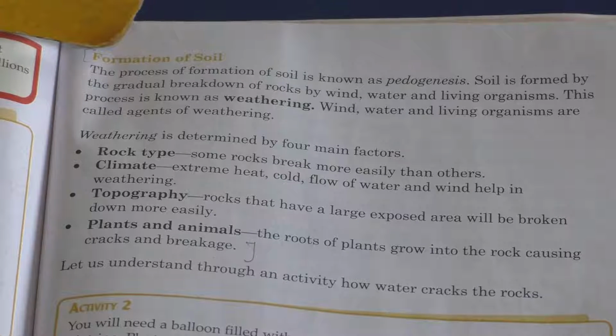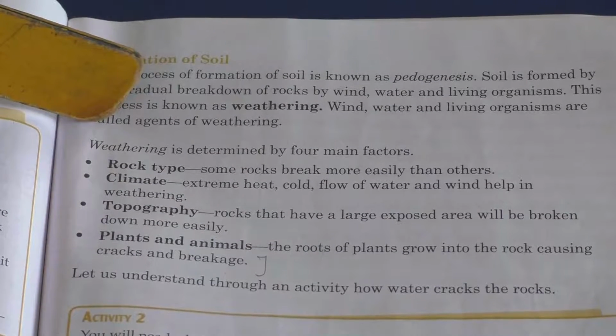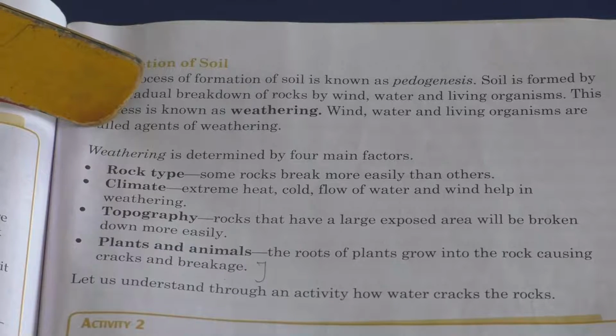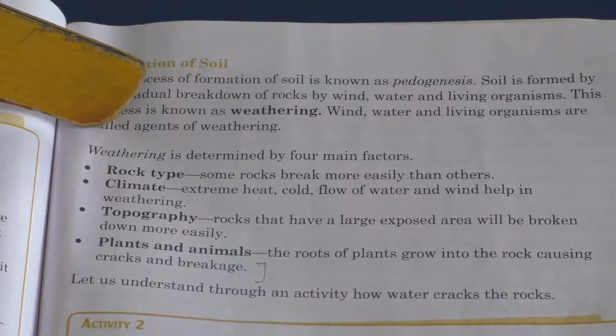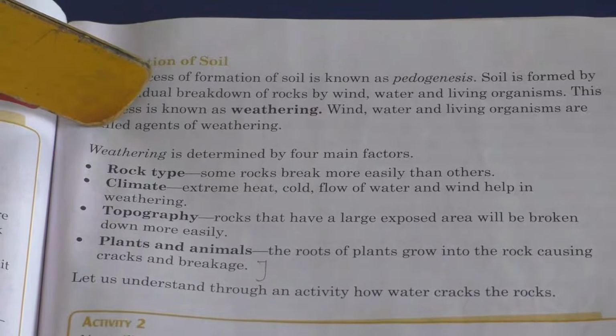Is that clear? Yes. Now again, weathering is determined by four main factors. How many? Four main factors. What are they? Rock type, climate, topography, plants and animals.